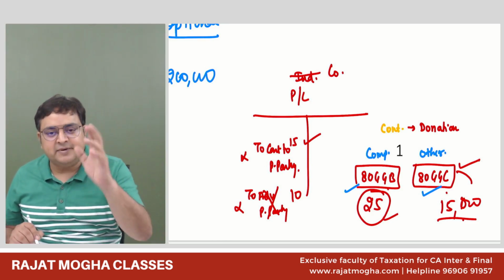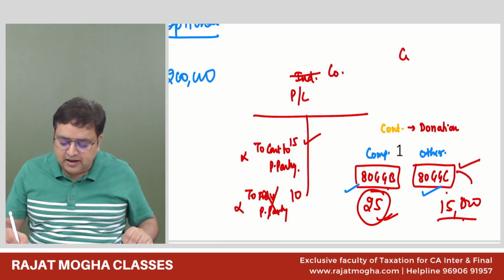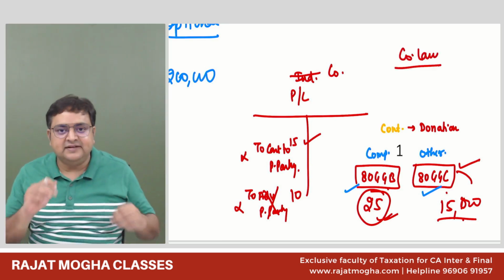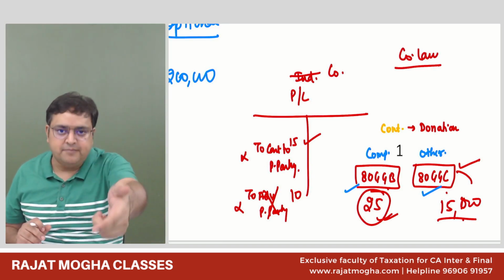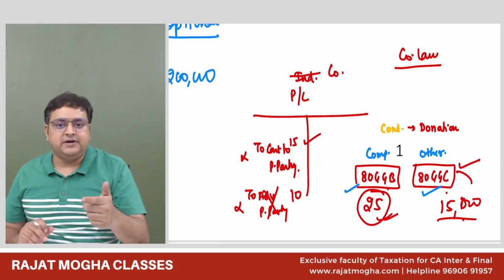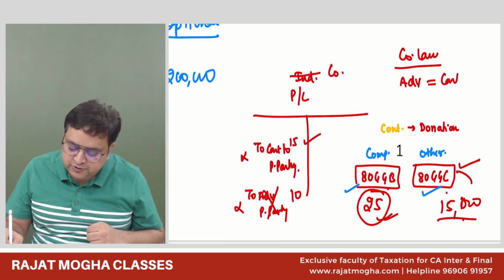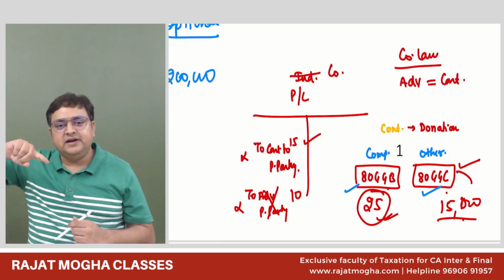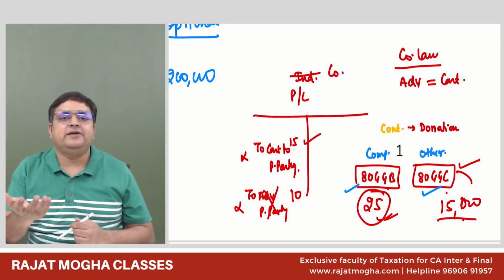You will not get it, but still I am telling you why it will be allowed for a company assessee, because in company law it is written, and company law is only applicable to companies. In company law it is written that advertisement to political parties is equal to contribution, equal to donation.